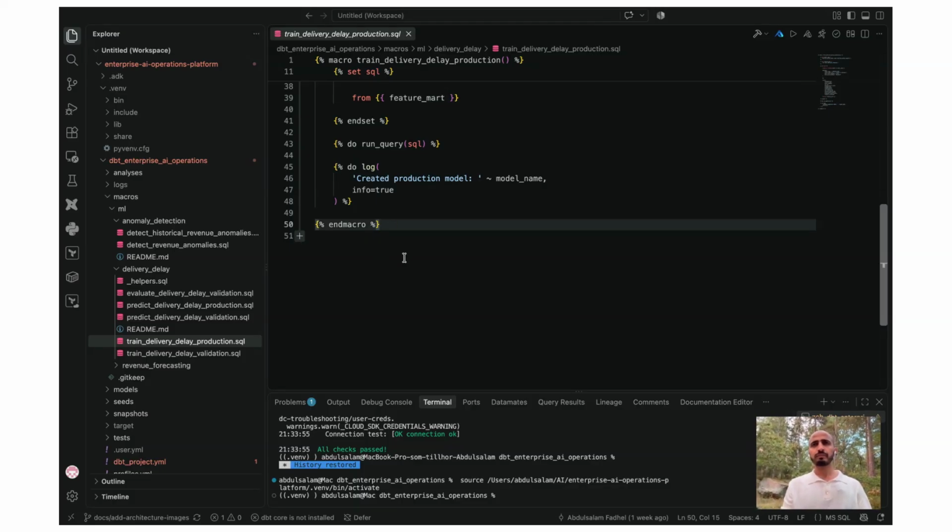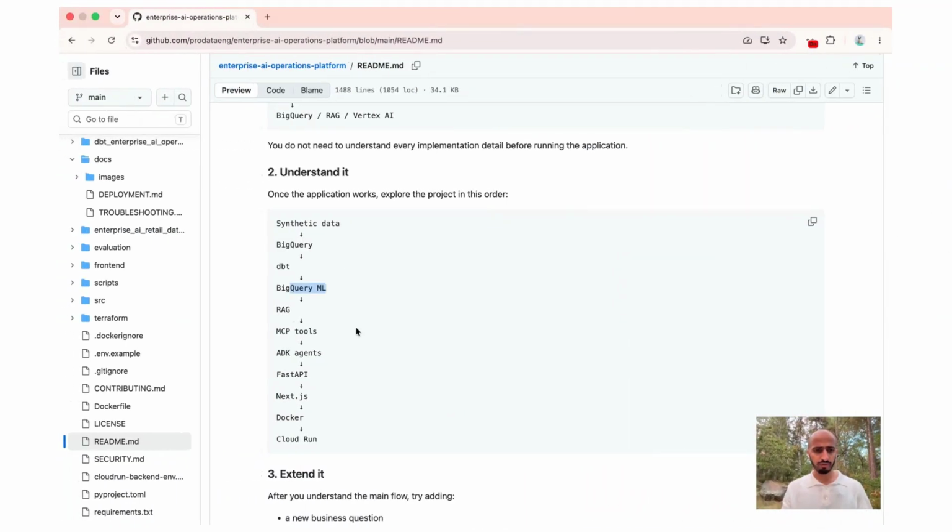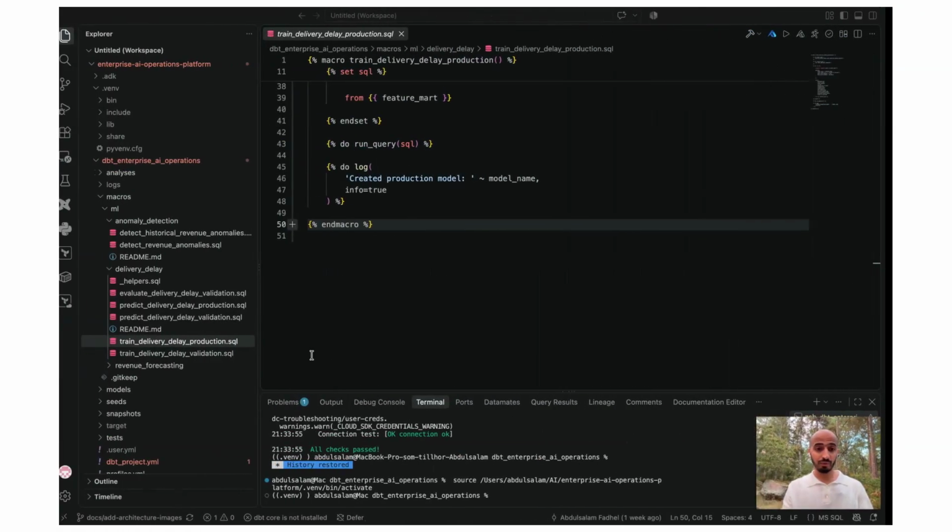I think it's getting darker here, but let's wrap it up. I think yeah, we're already done. But this is the BigQuery ML models, and then we have the RAG. Quickly, I'll show you the RAG.